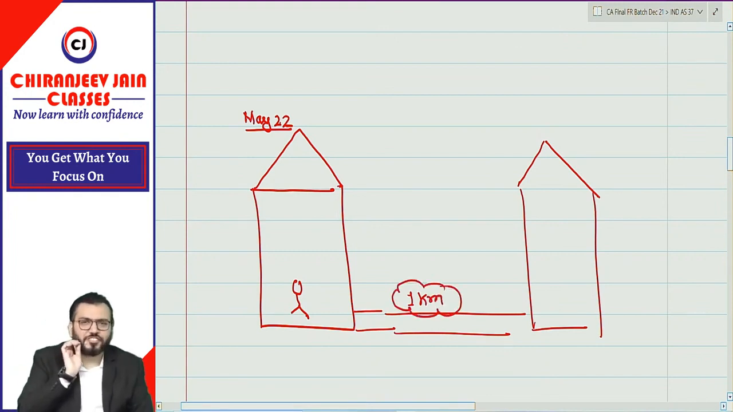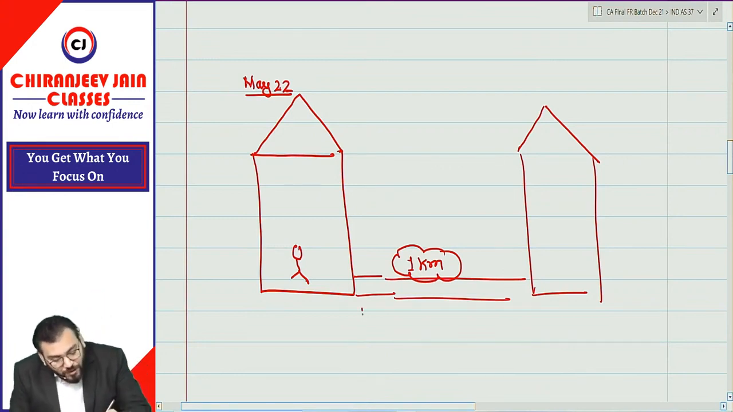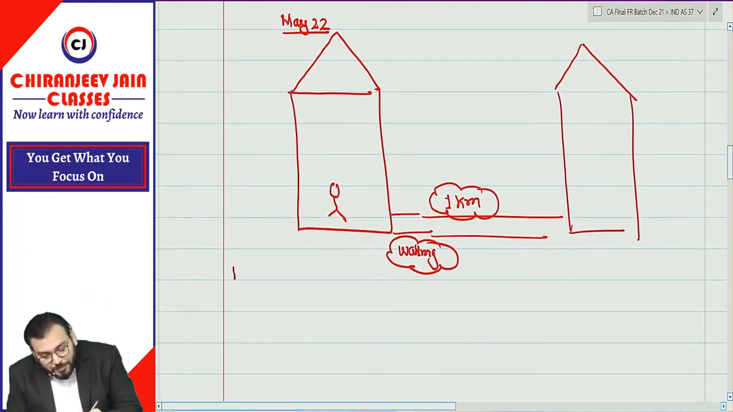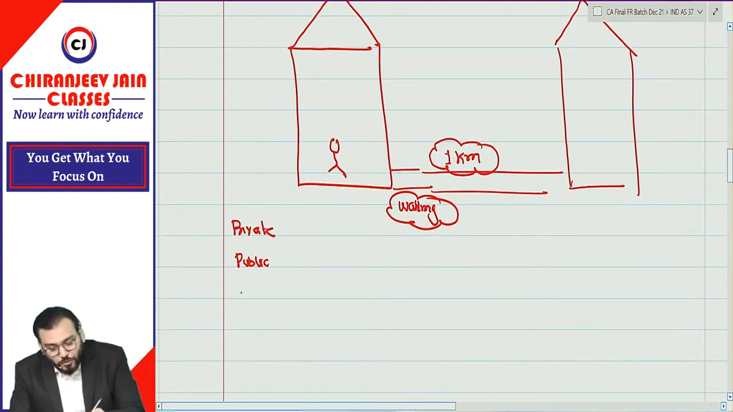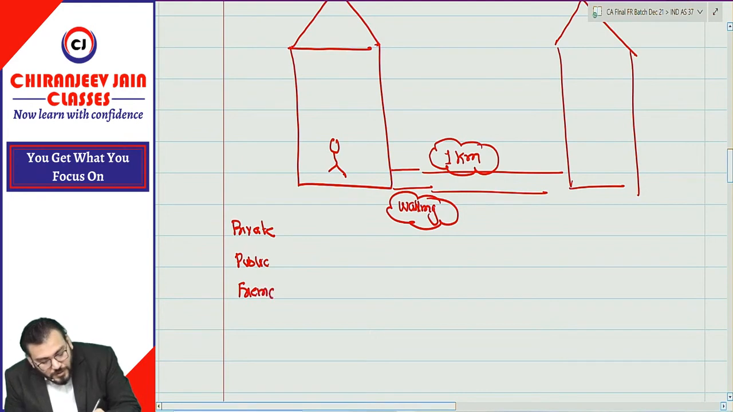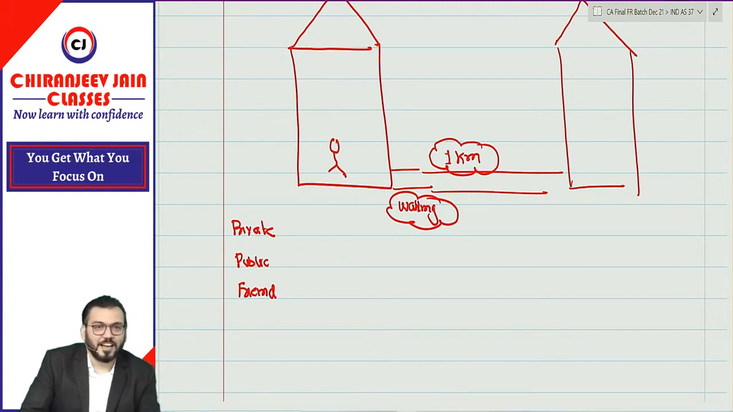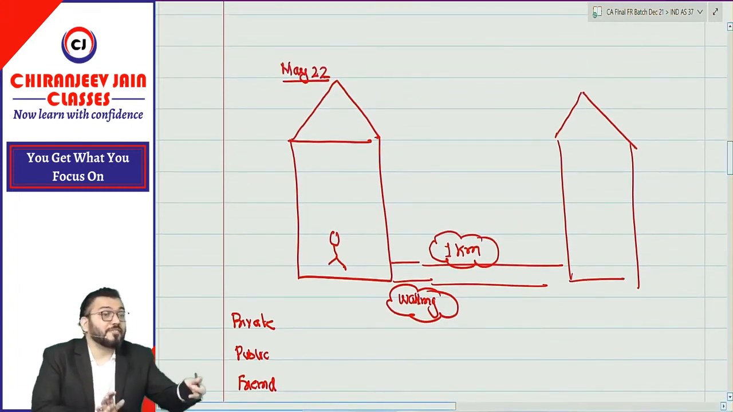And I will put some condition to implement this example: you will go by walking only. Understood? It means you do not have any private transport facility. No public transport is available. You don't have friends also, and you cannot make friends also. You can't ask for a lift. This means you'll go by walking only. So this is one assumption I am taking. So you are ready for the exam hall.